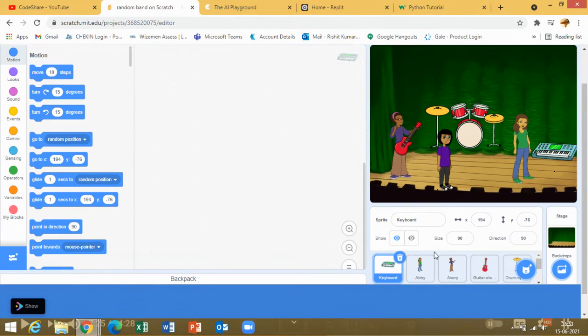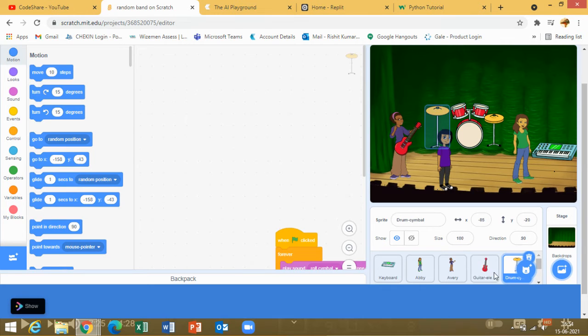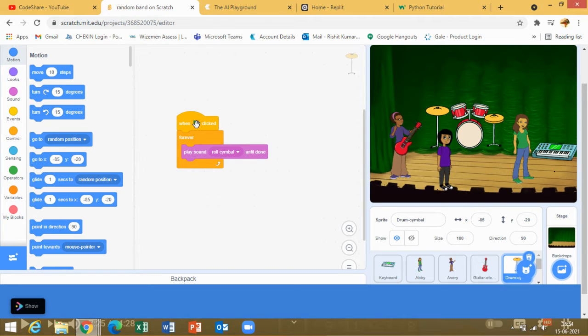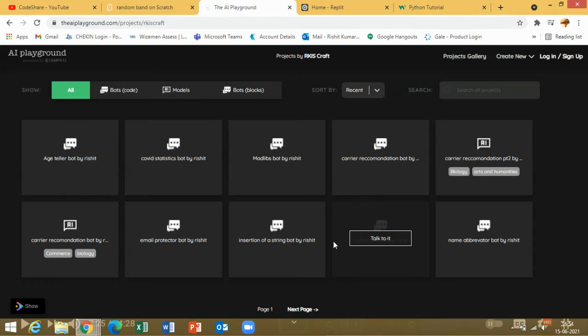Now if you go to this guitar over here, see, this is for the drum. If I go down, this is a small code. When the green flag is clicked, there is a forever loop that plays the given sound, which is already there. So that's Scratch. Then AI Playground is basically configuring chatbots.